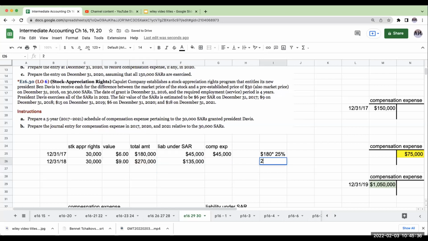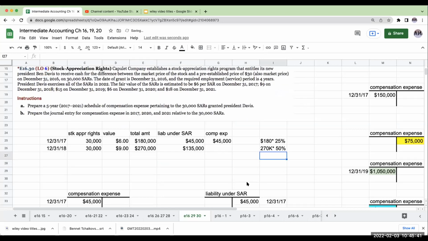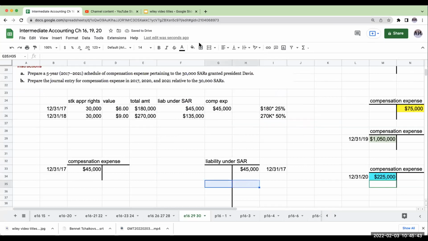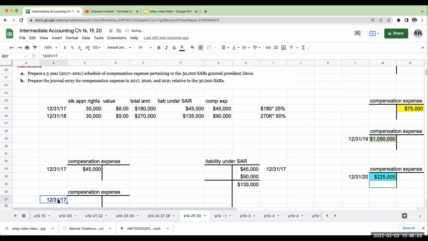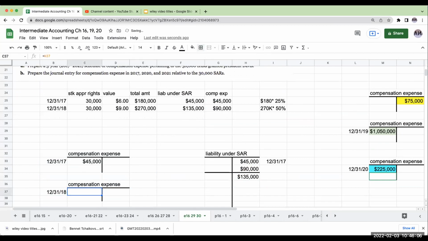So right over here, this is going to be 270,000 times 50%. And so what we're going to say is that the liability over here should be 135,000. The amount of the expense I'm going to recognize is going to be the difference between these two, which is going to be 90,000. And so my compensation expense for 12/31/18 is going to be 90,000.